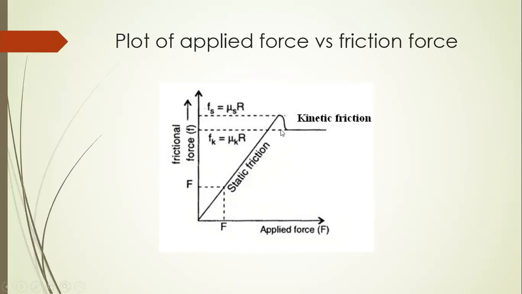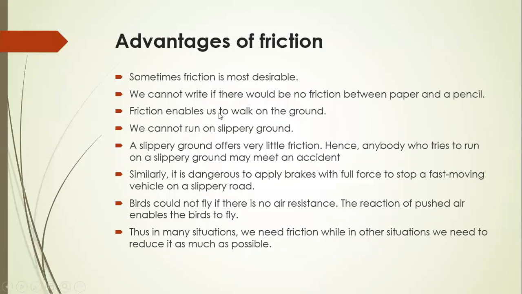After that, there is a smooth graph, and here the body starts to move and there is no change in frictional force. This is a very important graph. Here, this represents the value of Fk equal to mu k R, the kinetic friction, and here is the static friction, also the limiting friction.